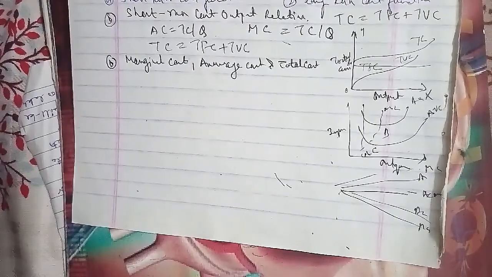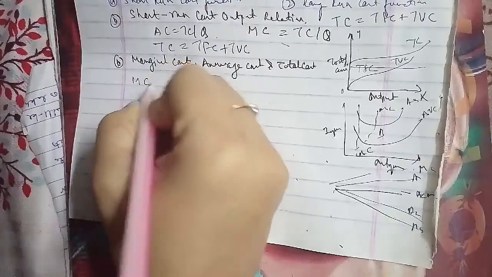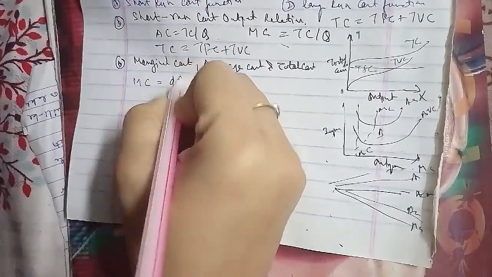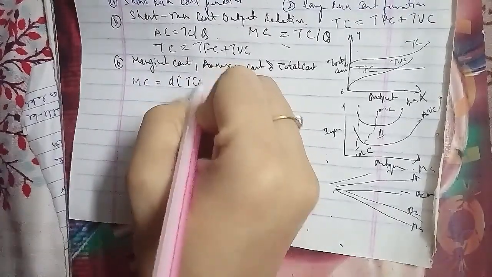It shows that so long as the marginal cost curve lies below the average cost curve, the average cost falls, pulled downwards by the marginal cost.